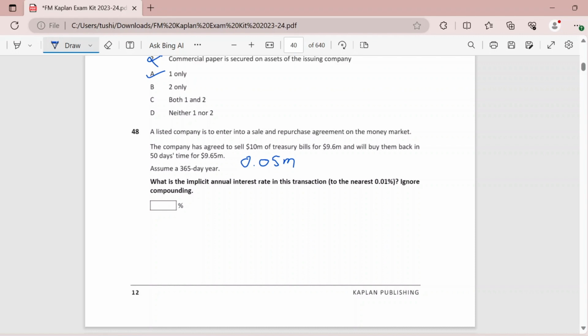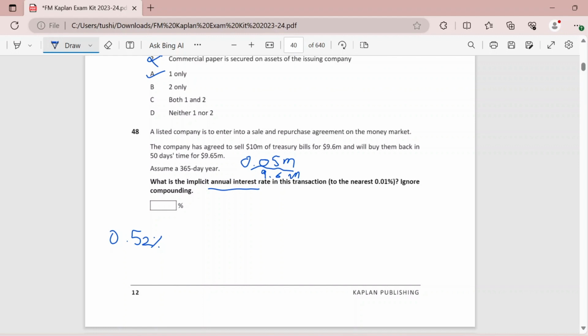Then if you take out a percentage, you divide that by the original figure. The original figure is 9.6 million. So if you take out a percentage, it will be 0.52%. So 0.52% is the increase in the value. Now this is something that we have done over 50 days. And in the requirement, we have to find out the annual interest rate, right?